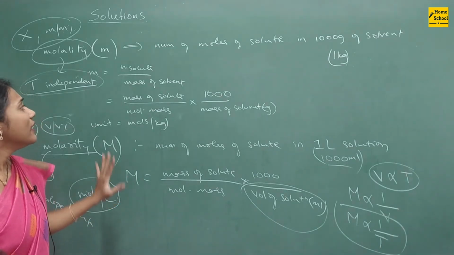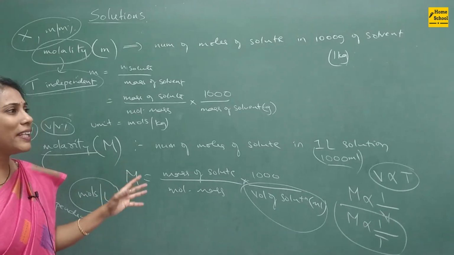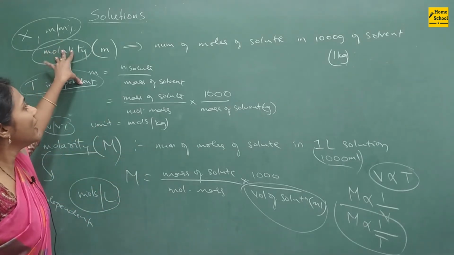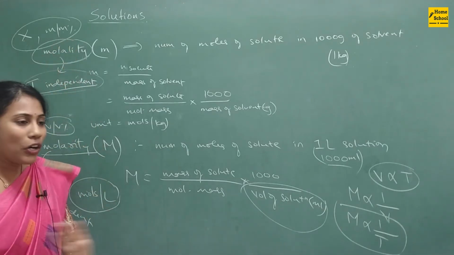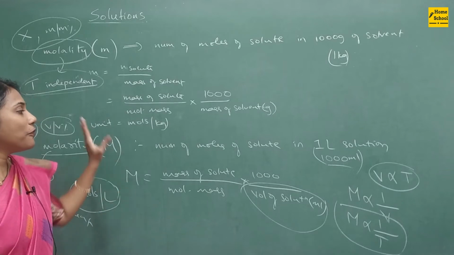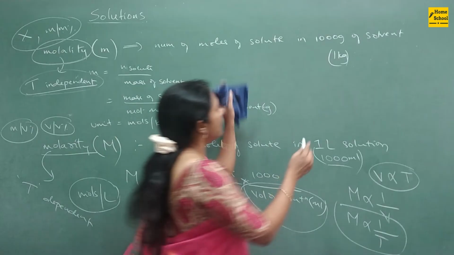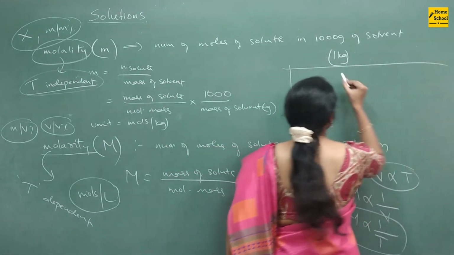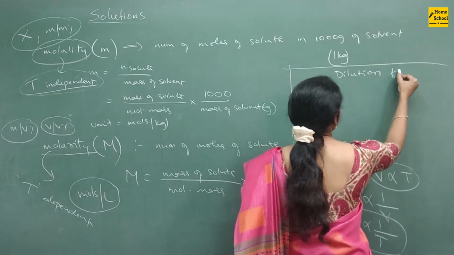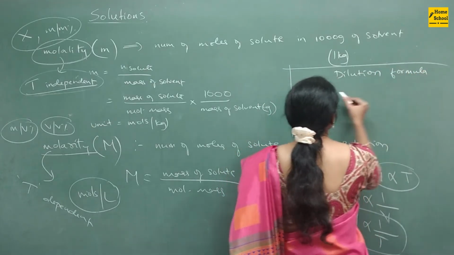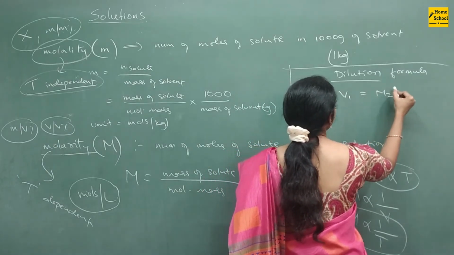And you know what? These are the basic formulas you need to remember. No need of remembering the relationship between molarity, molality, and density. All that is not necessary, guys. If you know this basic formula, you can solve any type of question. And one more formula I will give you, that is the dilution formula. This is important. For example, for molarity, M1 V1 is equal to M2 V2.